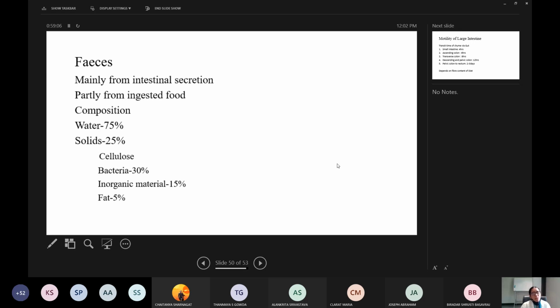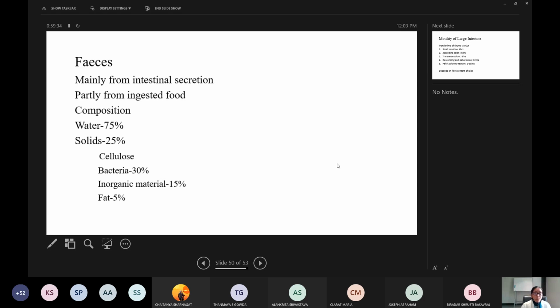Solids include cellulose, that is the undigested part of our food, bacteria, inorganic material and fat. So these are the contents of our feces, and the color of the feces is because of the bile pigments. The smell of our feces is because of substances like skatole and indole.